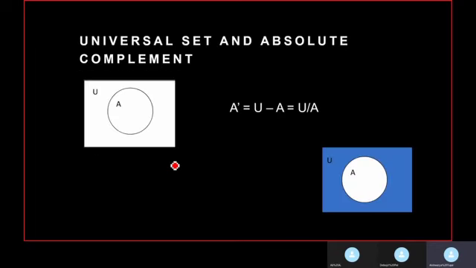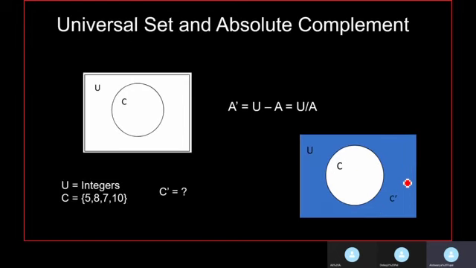Coming to the next part, that is the universal set and absolute complement. Whenever we have to calculate the complement, we'll take the entire universal set minus the A part. That will give us the complement, that is A dash. So the blue portion over here will be the complement of A. Let us see an example. You can try it first, pause the video.